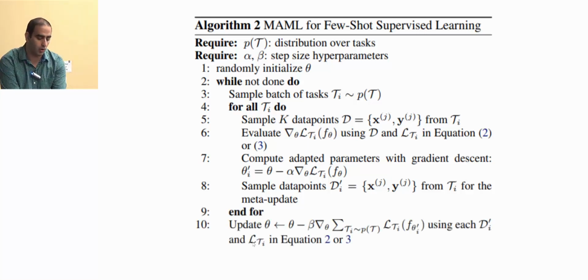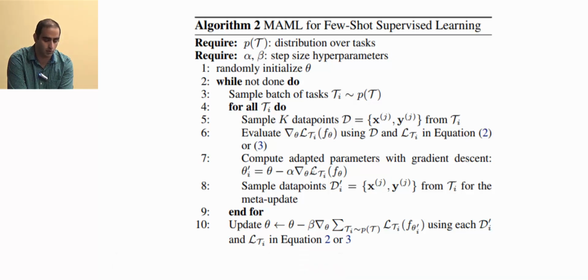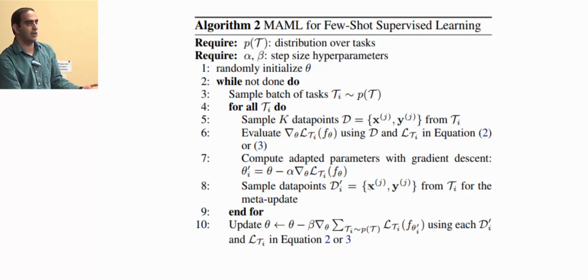And then you update your theta parameters. You perform one gradient step based on the validation loss you get from these points. So you update your parameter for this task, and then you evaluate it on the validation set, and then you want this validation loss to be minimized. So you apply backpropagation through that.